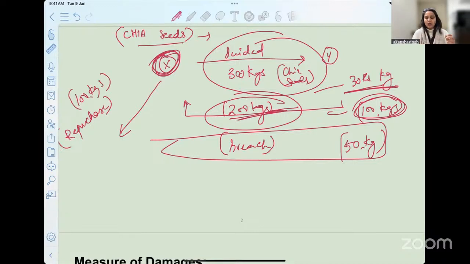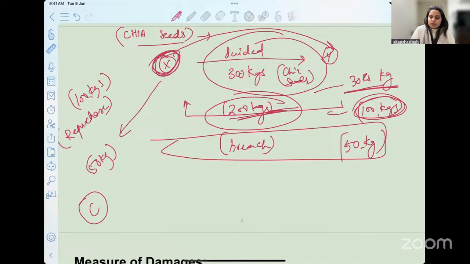There can be two cases. One is that X doesn't buy the leftover 100 kgs of chia seeds from somebody else, keeps waiting, and then goes and sues Y. This is the first instance. The second instance is that X has to go and buy the chia seeds at 50 rupees per kg from a third person. So he has bought the chia seeds at a higher price, not 30 but 50 rupees. A loss of 20 rupees has happened to X. But when he doesn't buy anything, can he still claim compensation from Y or not?